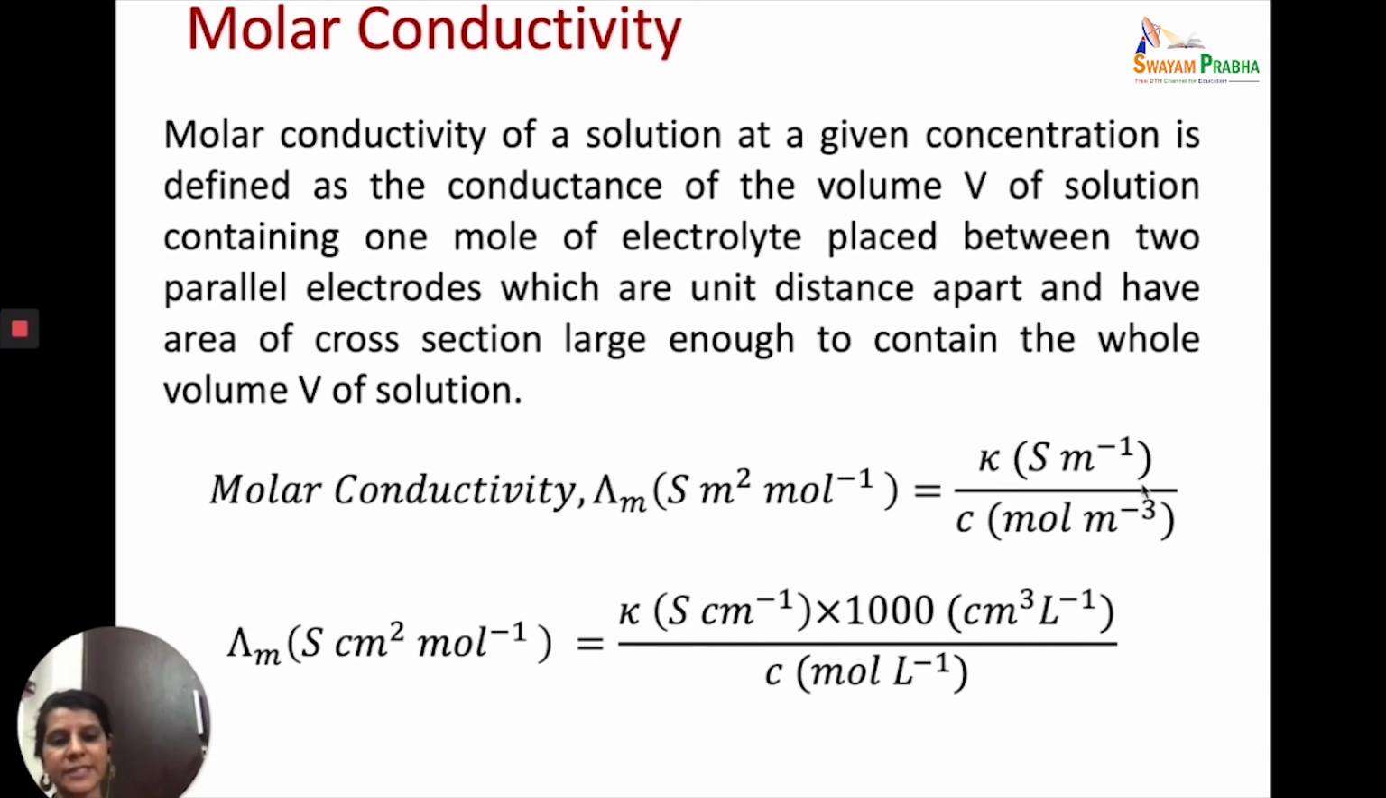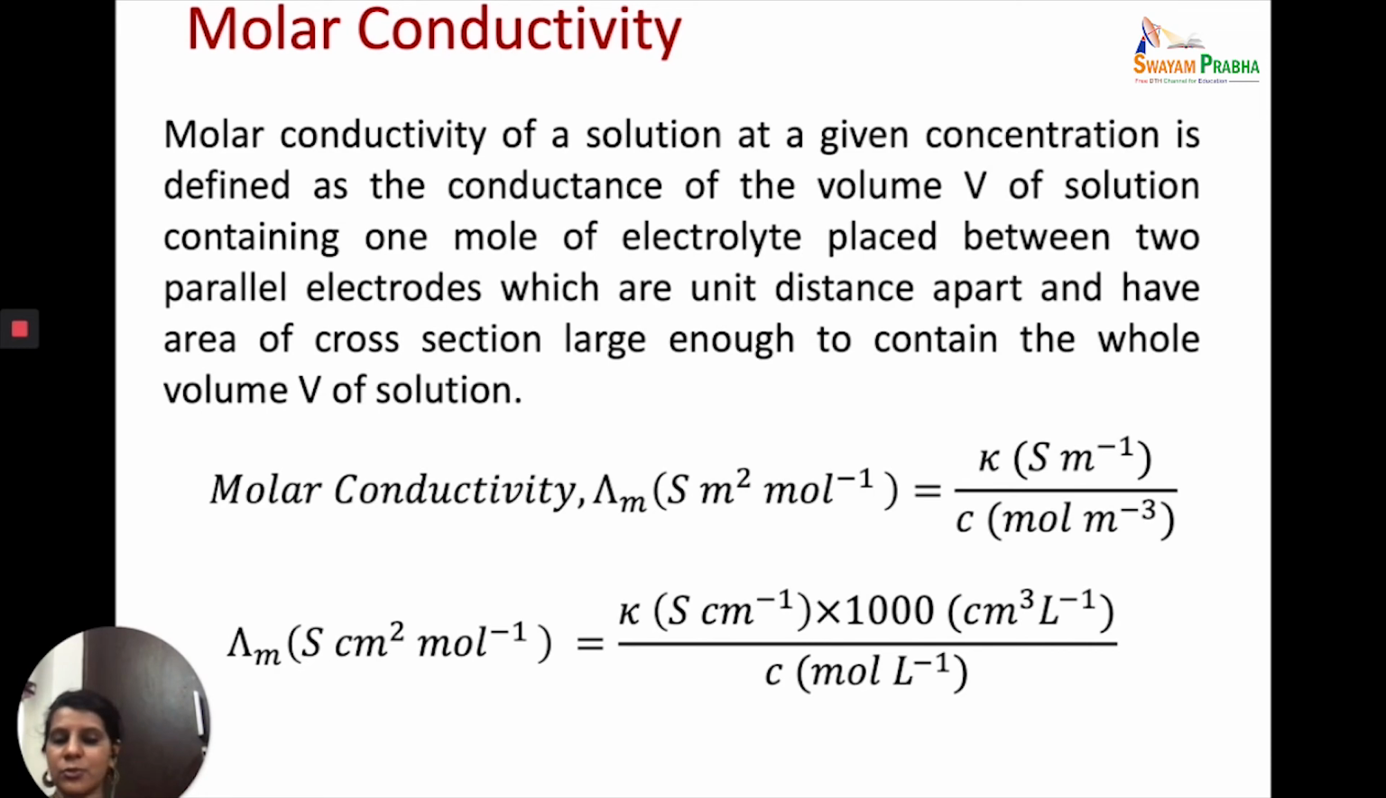So if kappa is in Siemens meter inverse, and concentration is in moles per meter cube, which is the SI unit of concentration, then lambda will come out in the units of Siemens meter square mole inverse. Right? So the unit of molar conductivity, I am re-emphasizing, is Siemens meter square mole inverse.